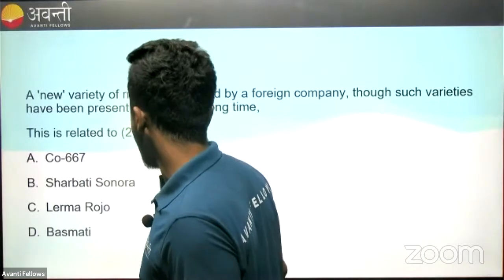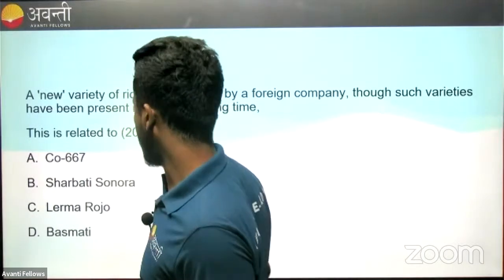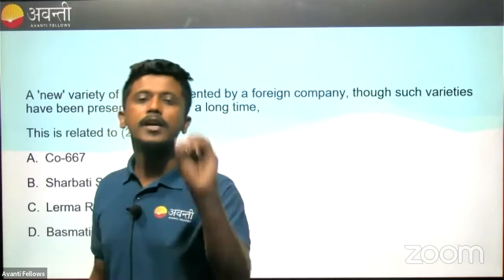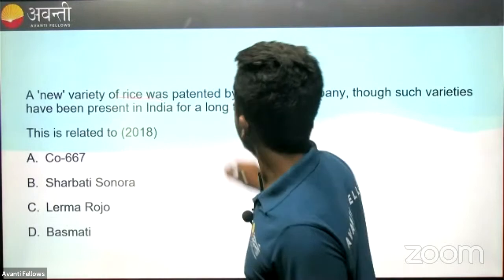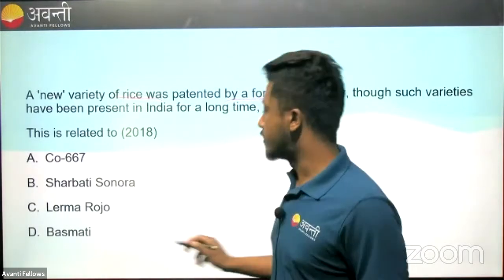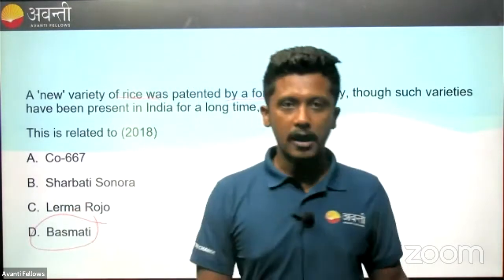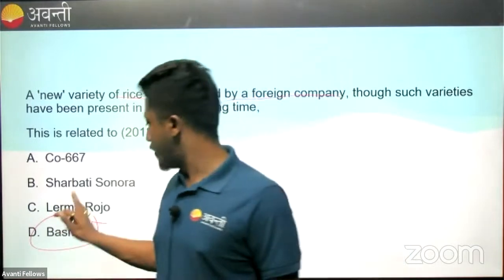then we have Lerma Roja, and then we have Basmati. This is very obvious for us. When we talk about a particular rice variety that was patented by a foreign company, obviously we go for Basmati. So Basmati rice had a problem.